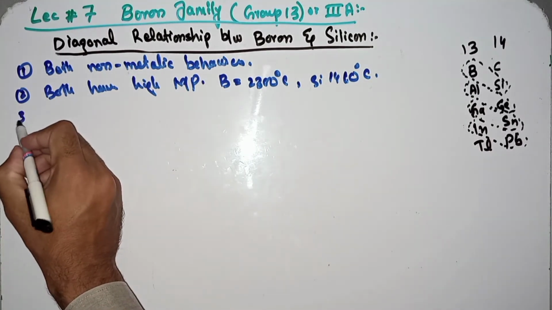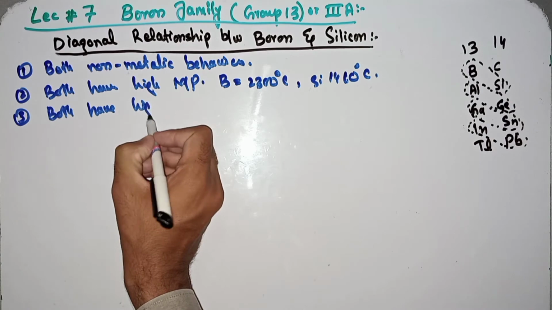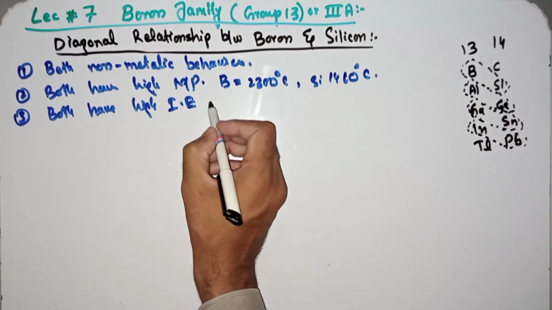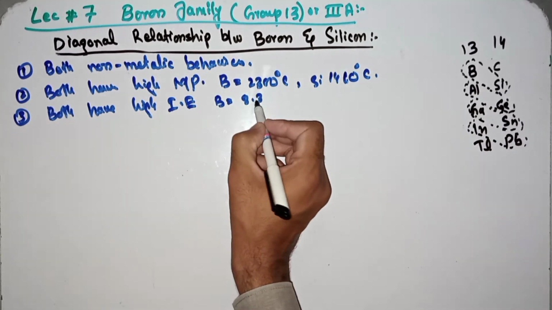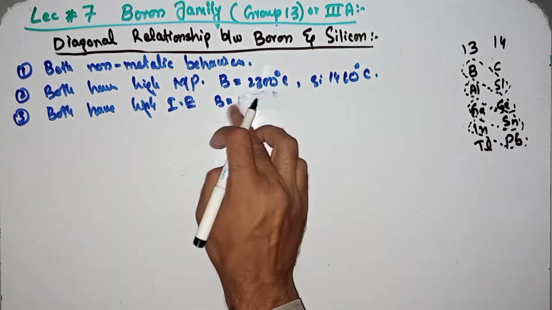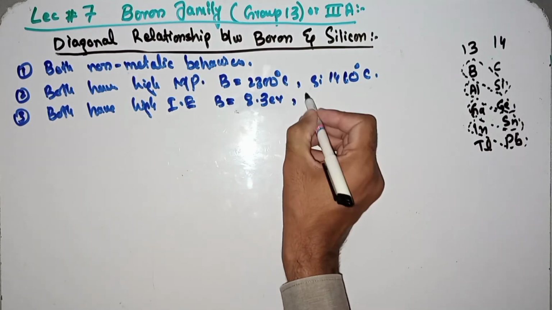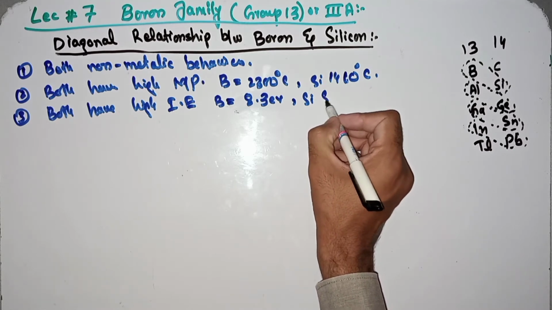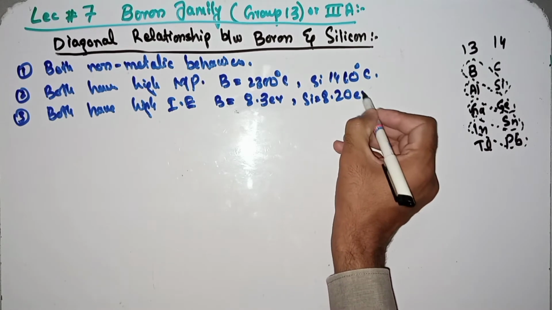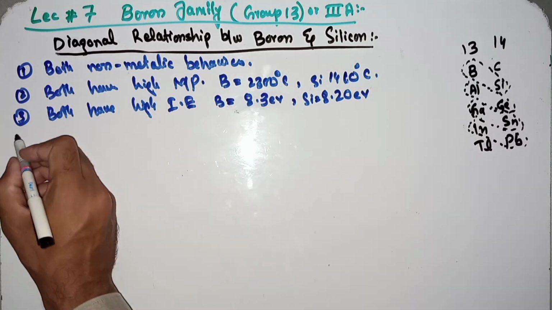Also, both have high ionization energy, ionization potential. Boron is 8.3 electron volts, while the first ionization energy of silicon is 8.20 electron volts. This shows the ionization energies are the same.